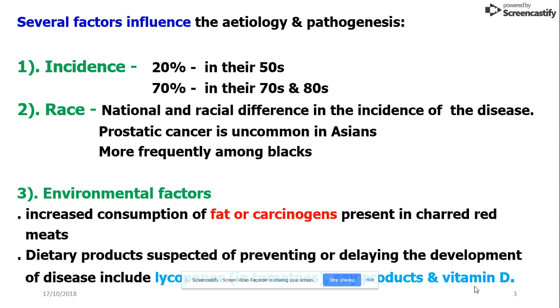Regarding the environmental factors, increased consumption of fat or carcinogens present in charred meats has been implicated. Dietary products suspected of preventing or delaying the development of the disease include lycopene present in tomatoes, soy products, and vitamin D.